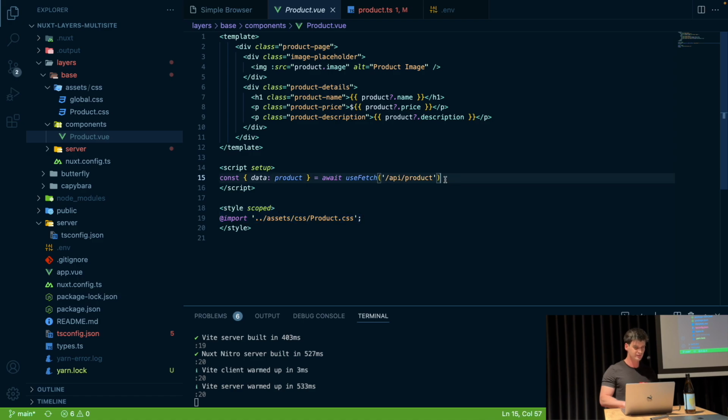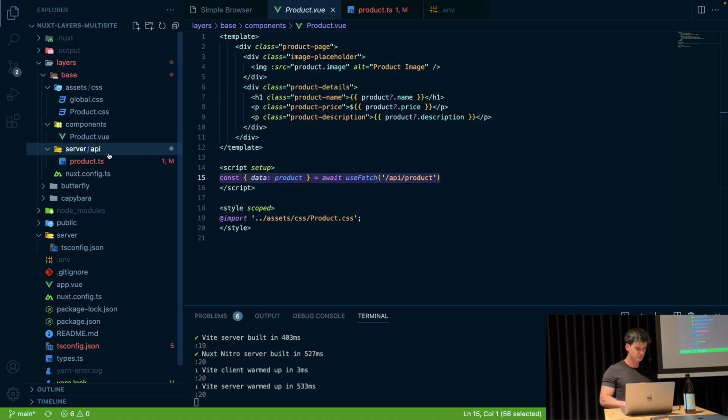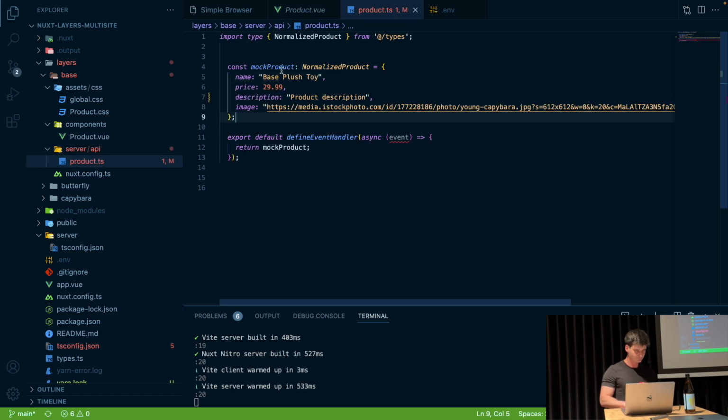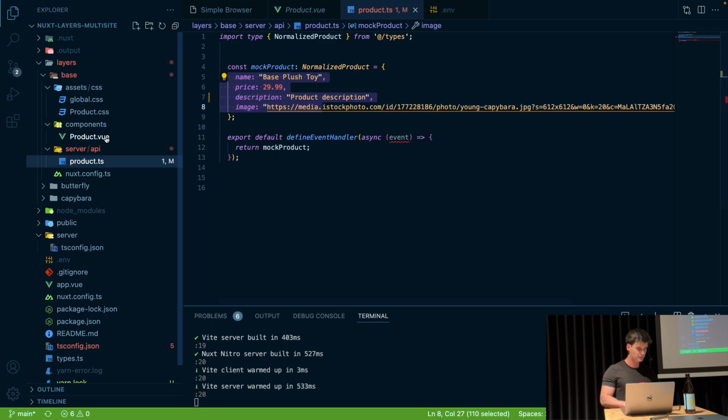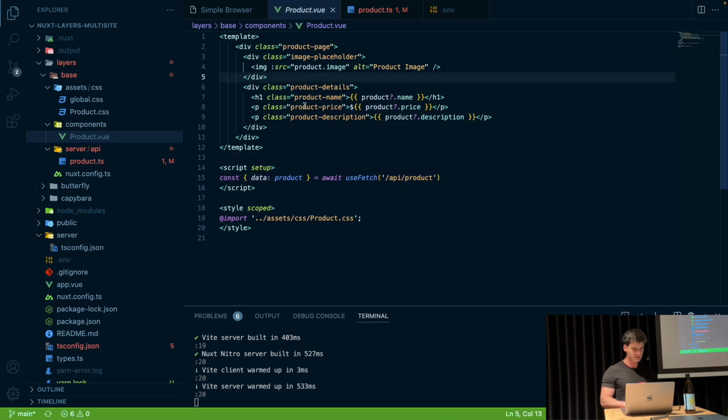We're also fetching data from API product, so we have a server route for this. And here we just have a mock. So this is actually the format that is being consumed. So what the product page is expecting is a product object that has a name, price, description, and image properties. So this is what we have.